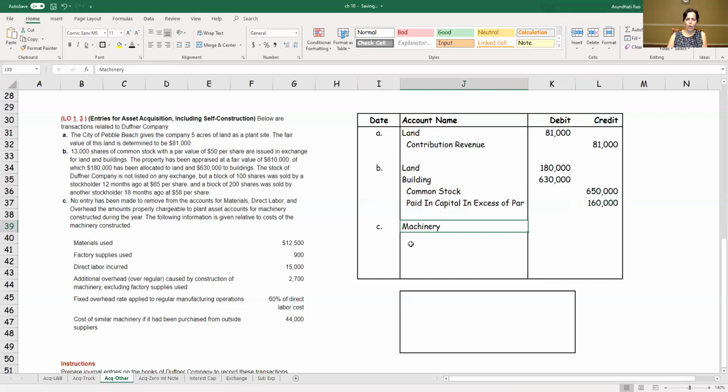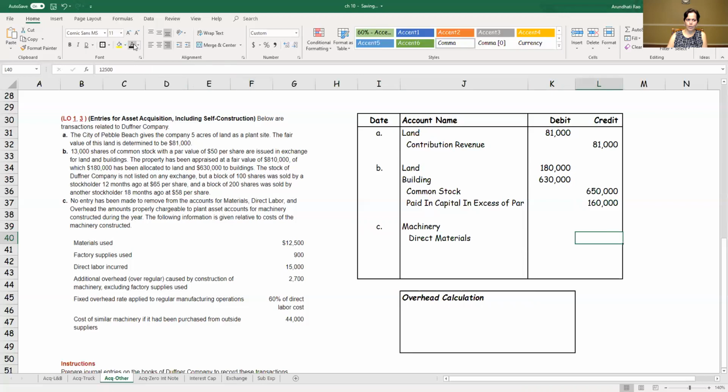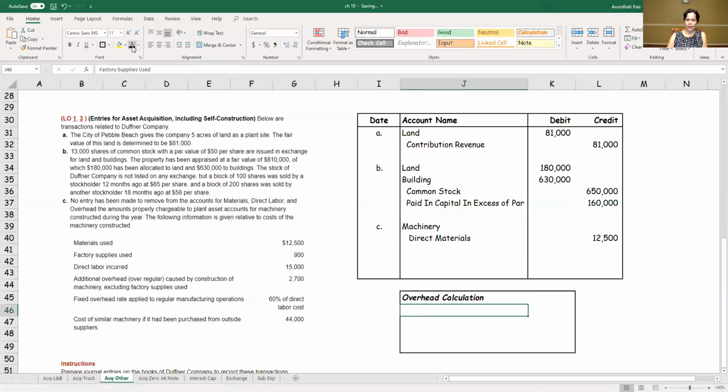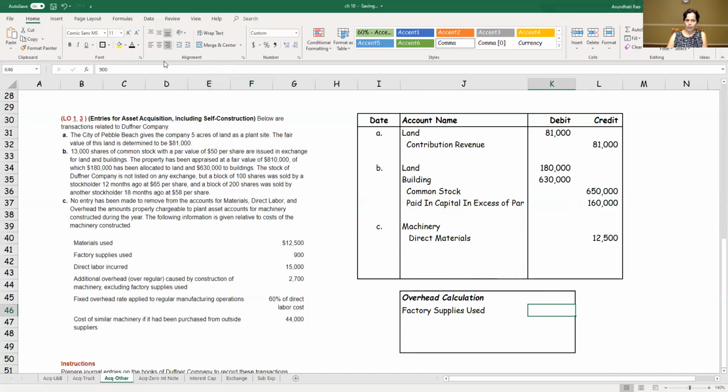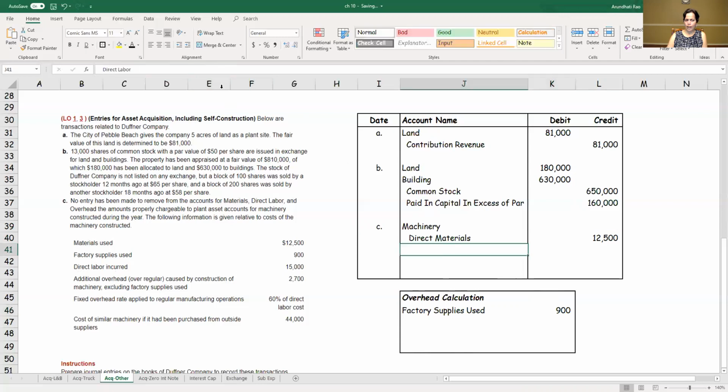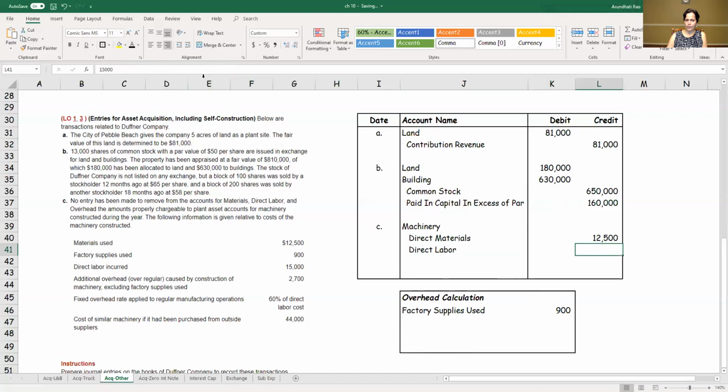Now I need to know what I should credit over here. So I have the machine account debit. So let me calculate the overheads over here. Okay, I have materials used, that's fairly easy. That's direct materials, which will get credited, 12,500. Factory supplies used. That's going to be an overhead, so that is used for this machine that I constructed. So let me see if there's any more. Labor cost incurred 15,000. That again I can put down over here, 15,000. Okay, let's continue reading.